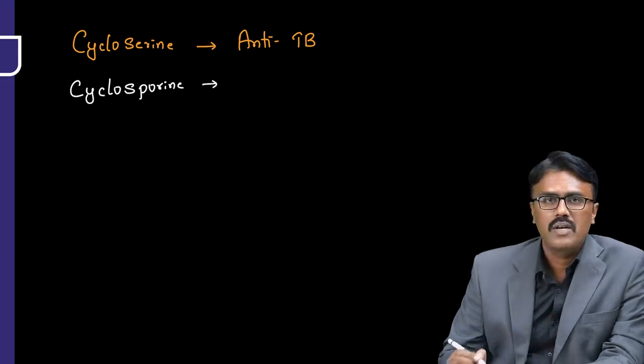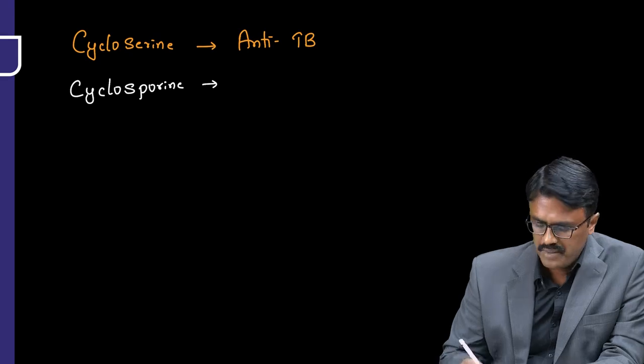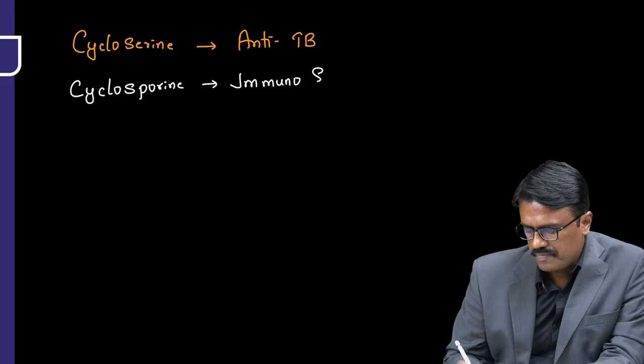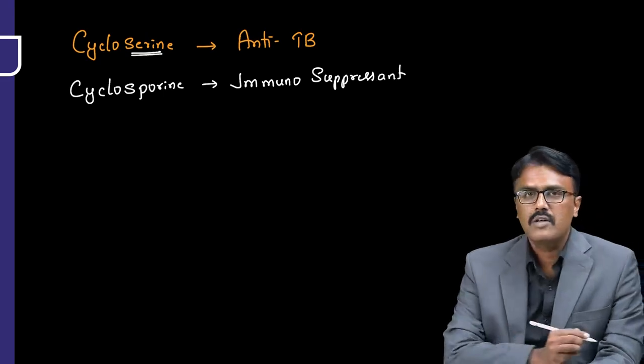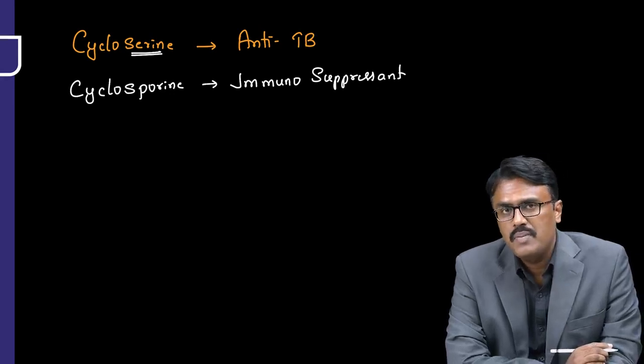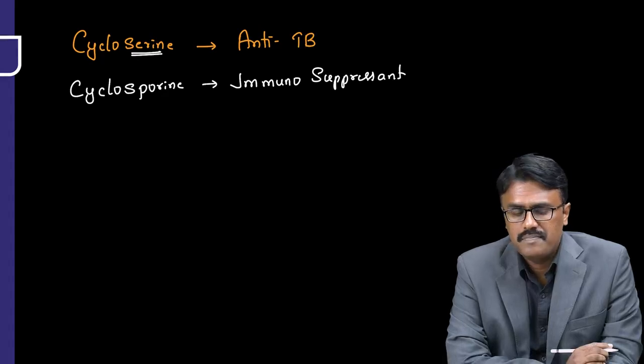Cyclosporin is a calcineurin inhibitor and is mainly an immunosuppressant. Remember cycloserine, it is also called psychserine because it causes psychosis and seizures in a patient treated with this drug. Then another drug, the next letter is D.